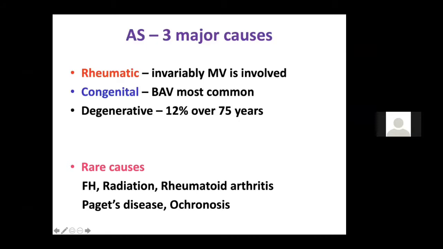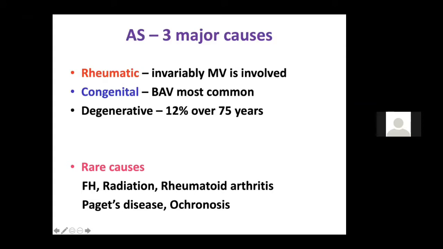And finally, the most common presentation in people who are age 60 years or more is degenerative. So most commonly, if you see only aortic stenosis in an adult male around 70 years, it will be degenerative, and around 12% over 75 years will have degenerative aortic stenosis. Now, there are some rare causes which include familial hypercholesterolemia.